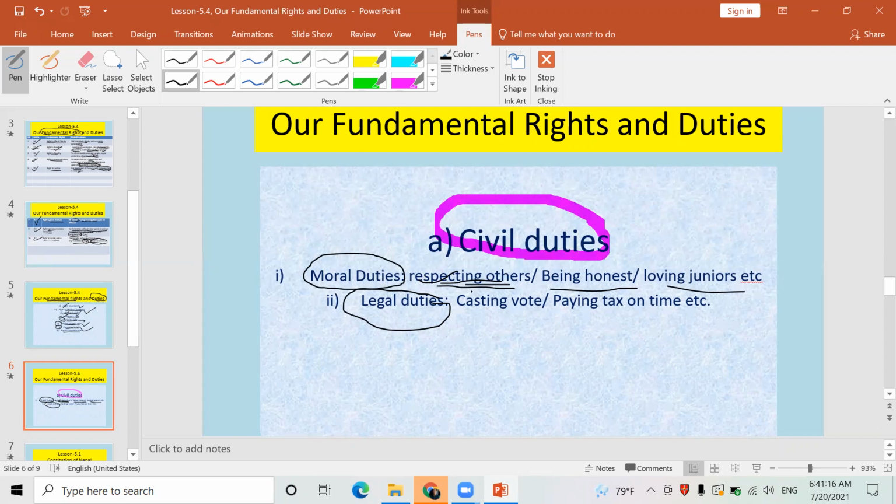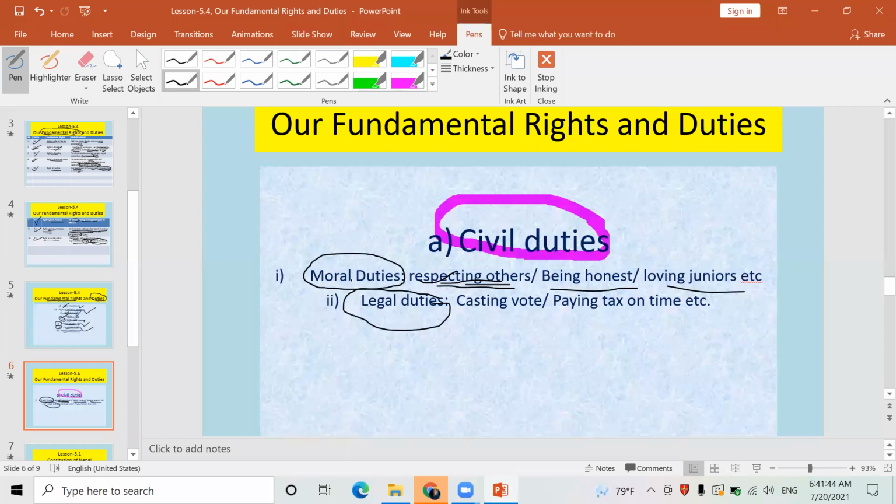What should not be done, what is wrong, what is right, what can be done, what cannot be done, what are the social norms and values. According to the social norms and values, we should do everything there. We should behave according to the social norms and values, social rules and regulations. Against the social rules and regulations, against the constitution and law, we shouldn't do any sort of activities there. This comes under legal duties.